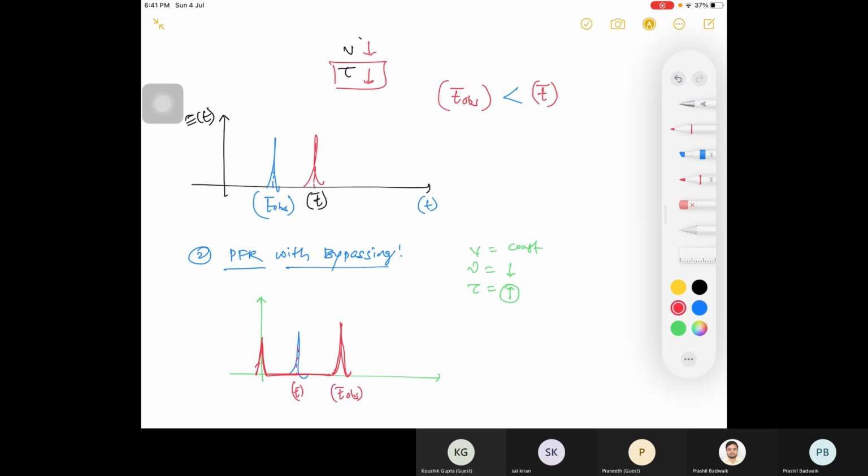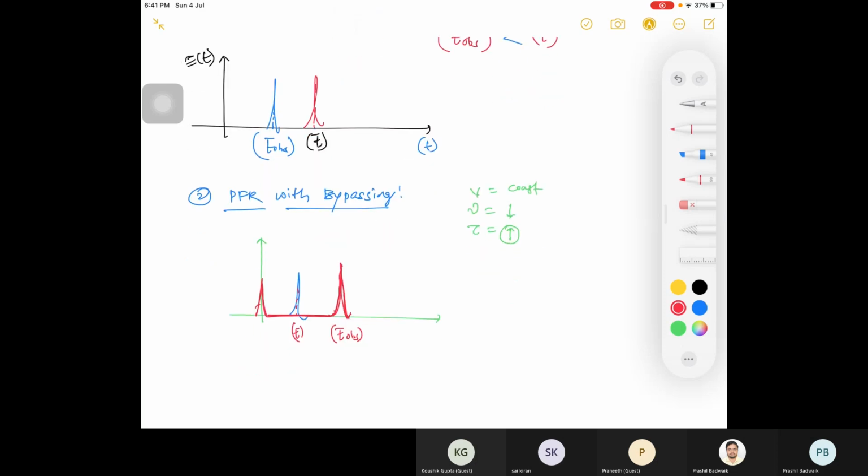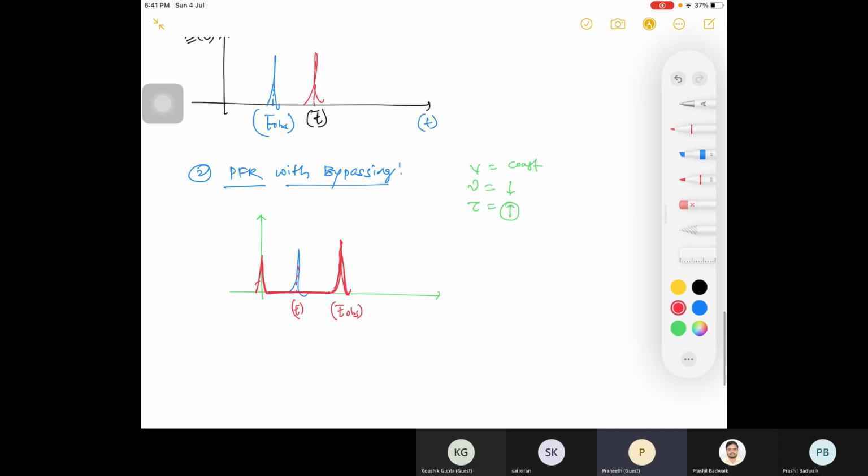You will have a short peak at time t equal to 0, then there will be no value, and then your T observed curve will be there. Are you guys clear with this? Okay, this is PFR with bypassing.